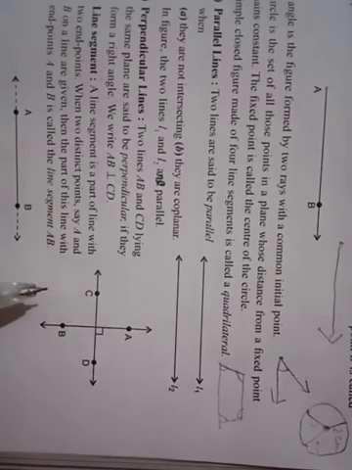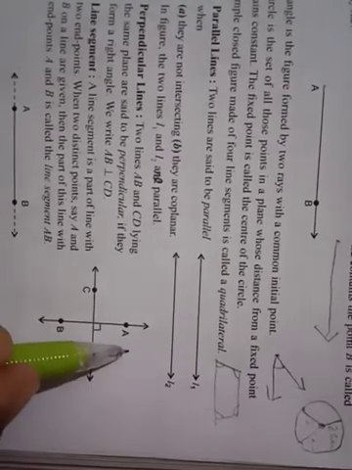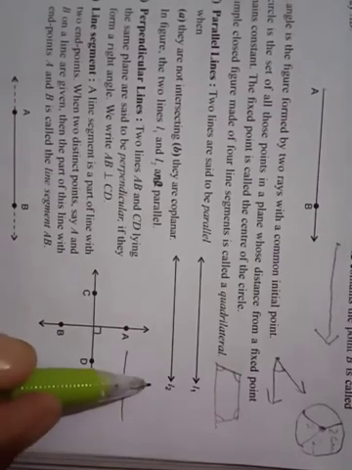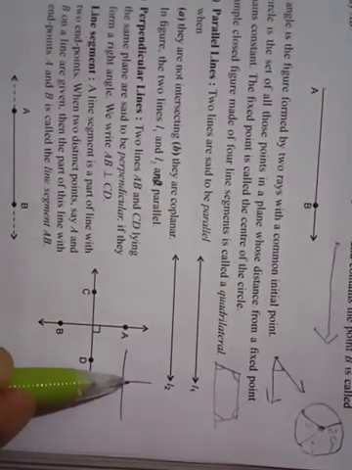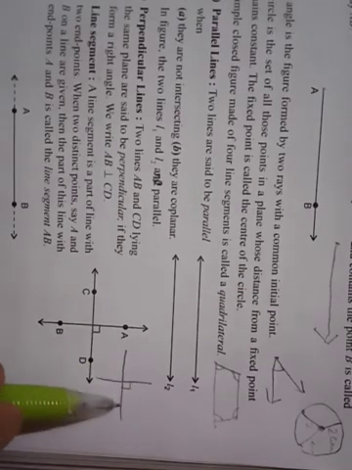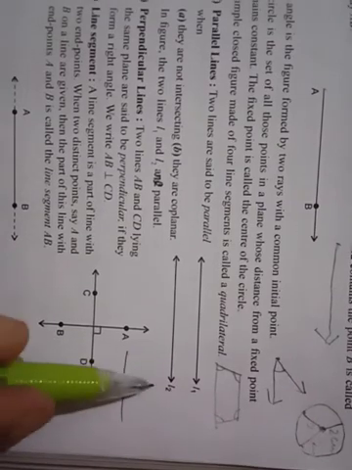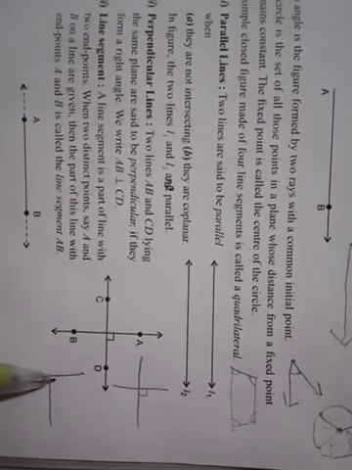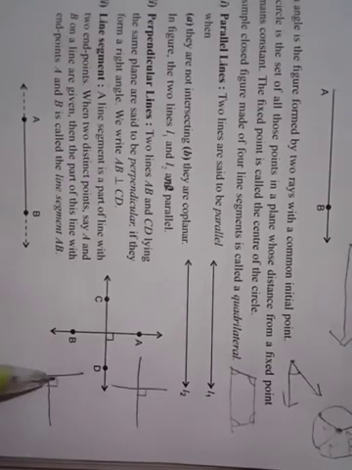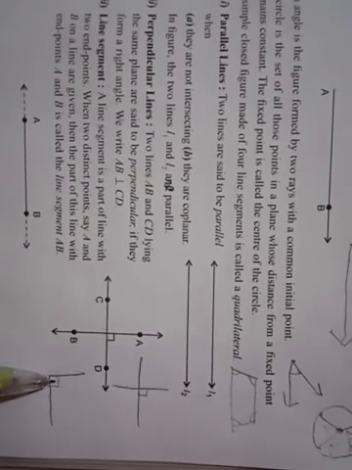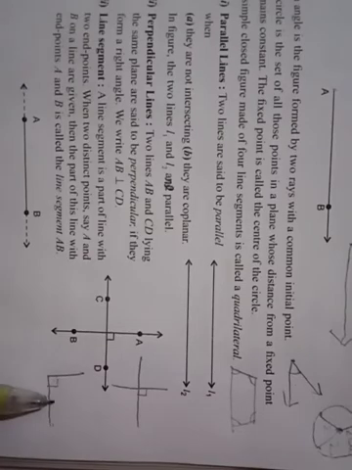When two lines meet at 90 degrees, if you measure this angle with a protractor, it will be 90 degrees. So these lines are perpendicular. Its short form will be in this way. These two lines are meeting at this point, and the angle between these two lines is 90 degrees. So these lines are perpendicular.